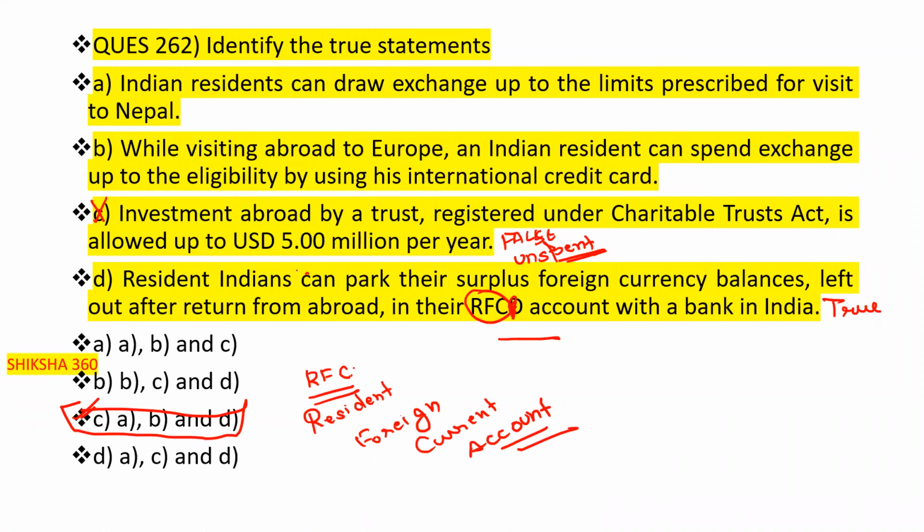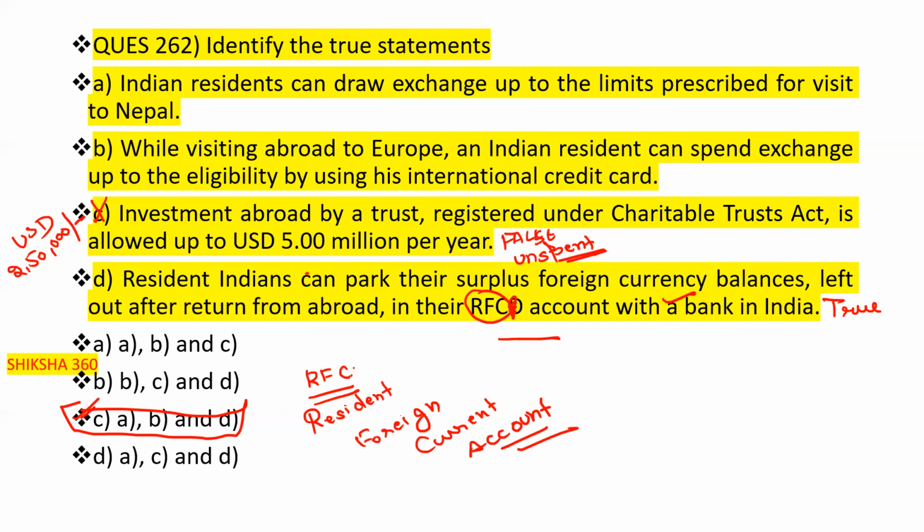Investment abroad by a trust registered under the Charitable Trusts Act is USD 2,50,000 in one financial year, to any charitable, religious, or cultural organization. That is 2,50,000 US dollars, so this one is correct. The statement saying USD 5 million per year is not correct.